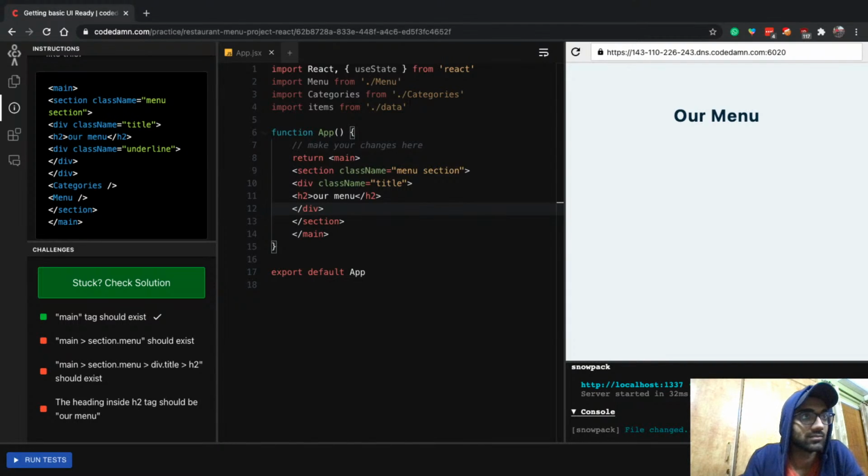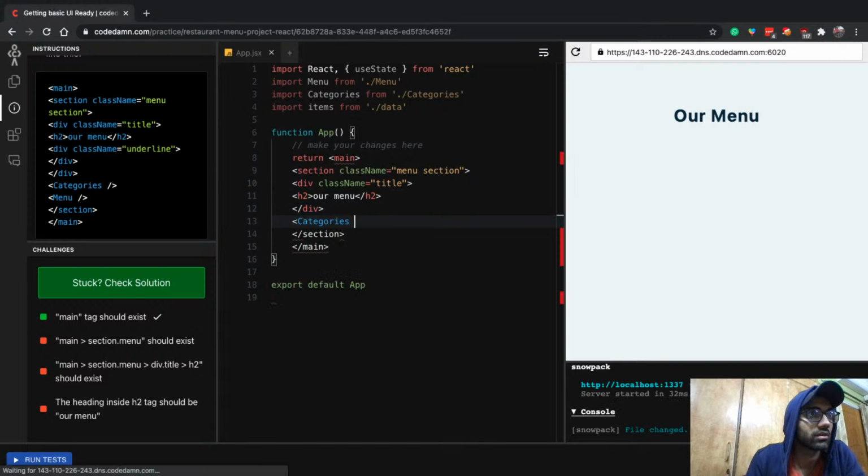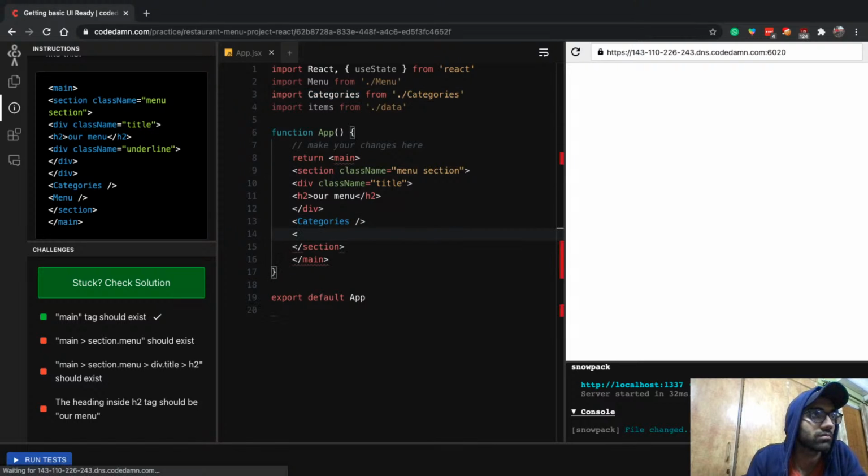And let's continue building. So we have the section menus, so this should also pass, but I'll just try to make all of them pass in a single go. Why not? Div.title, we have done this one as well, and the heading tag should be our menu, right? And we also need these categories and menu, so let's just go ahead and throw them in as well. Categories, because we are actually importing them already at the top, and menu.